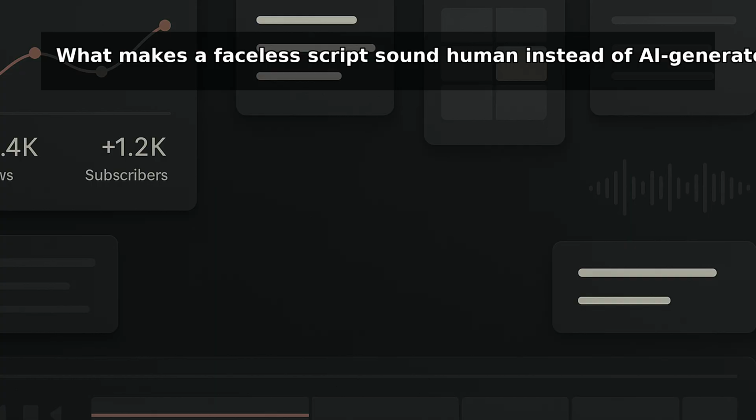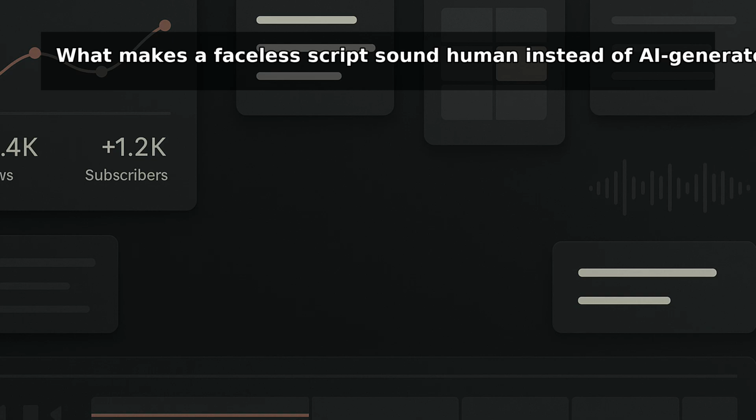So here's the checklist I use. First, add a real point of view. Don't just explain the topic. Say what you believe. For example, instead of "hooks are important," say, "most weak hooks fail because they describe the topic instead of creating curiosity." That sounds human because it has an opinion.